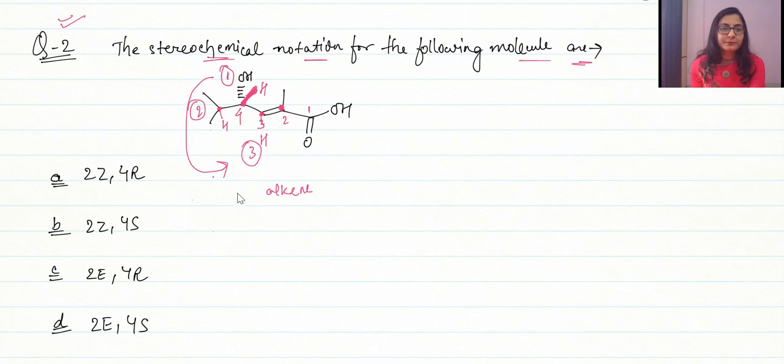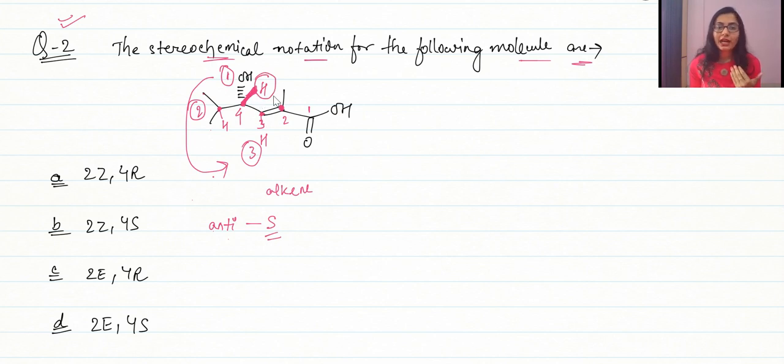Alright, when the molecule is already there in the flying wedge projection and we are finding it out in the flying wedge projection, we see the direction only. So over here the direction is anti-clockwise. So anti-clockwise rotation gives us S. Now there is one thing that we have to see, that the least priority group is above the plane.